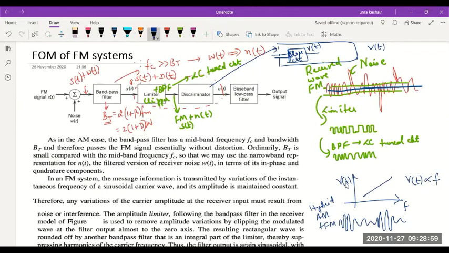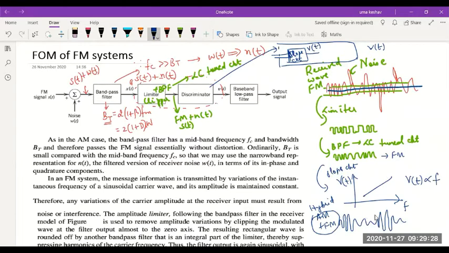Slope circuit generates an output voltage that is proportional to the input frequency, and whenever an FM wave like this passes through a slope circuit, you're going to get an output which will be a combination of AM and FM. So you're going to get a combined AM plus FM signal at the output of the slope circuit.